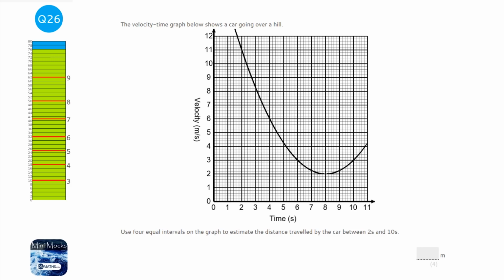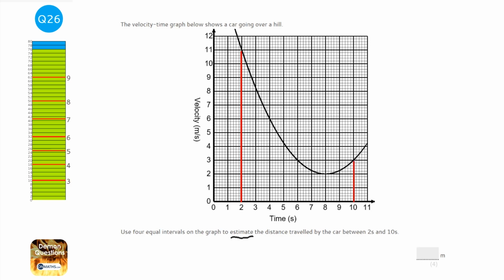You're going to carve the underneath of that curve up into trapeziums to estimate the area underneath it, and therefore the distance. It will always give you hints about what it wants you to do. It says it wants it between 2 and 10, in 4 equal intervals. So if I do 2 and 10, we can get started.